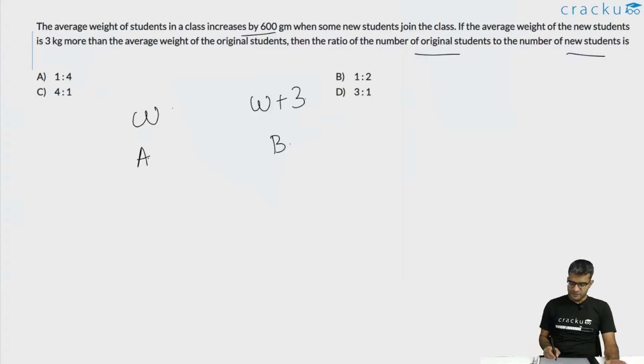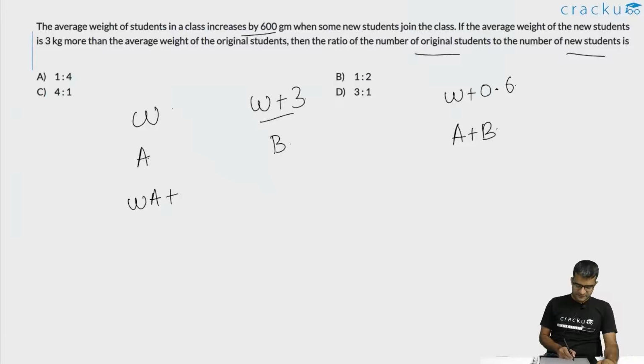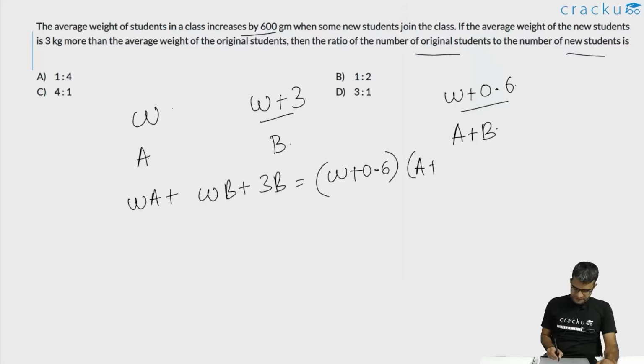When you combine both of them, you get A plus B students and their average weight is given to be 600 grams more, that is W plus 0.6. Using this, we can get an equation between A and B, because the total weight of the first group is WA plus the total weight of the second group is W plus 3 into B, which is WB plus 3B. This is equal to W plus 0.6 into A plus B. This is equal to WA plus WB plus 0.6A plus 0.6B.